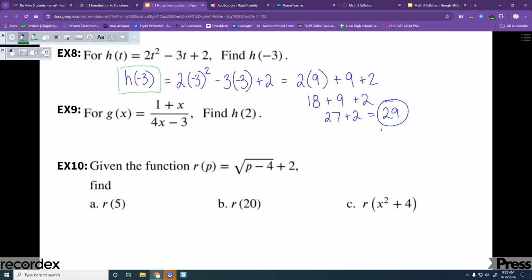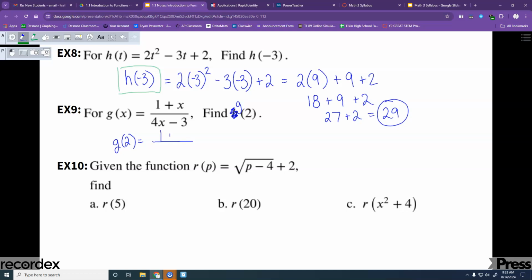Okay, let's do one that's a fraction here. I got h of, oh, that's a typo right there. That shouldn't say h. That should say g of 2. It's the second typo today on these notes. I need to go back and fix it, but I'll probably forget. All right, so I've got g of 2, and everywhere there's an x, I'm putting a 2.